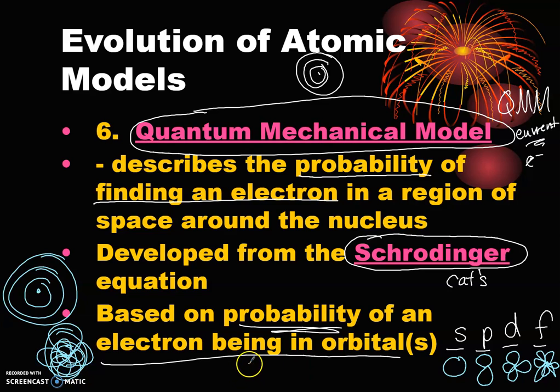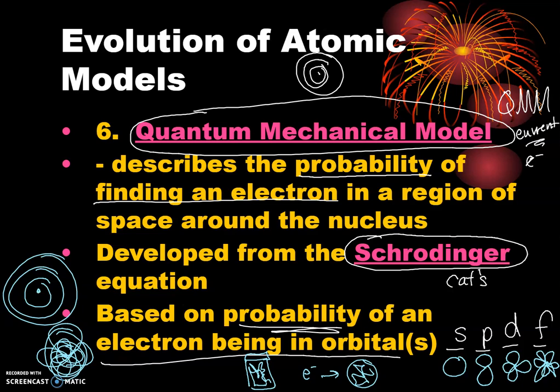And you can kind of think of it as a lightning bug that is stuck inside a jar, and that lightning bug can go anywhere inside the jar. That's what it's like to be an electron inside an orbital. It can go anywhere inside of it. All right, so in the next video, we'll take a look at the s, p, d and f orbitals, and then we'll talk about electron configurations.